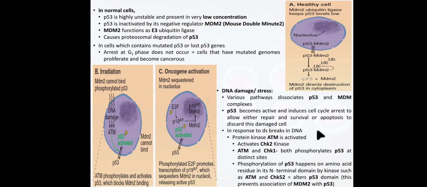Protein kinase ATM is activated in response to double-stranded breaks in DNA, which in turn activates CHK2 kinase. ATM and CHK2, this has to be CHK2, by mistake it was written CHK1. Kindly apologize for this.